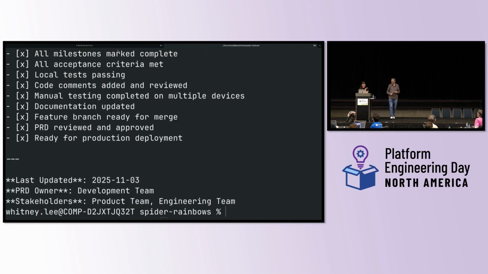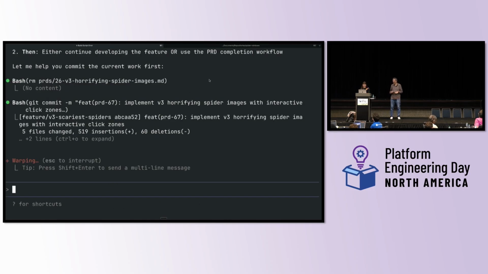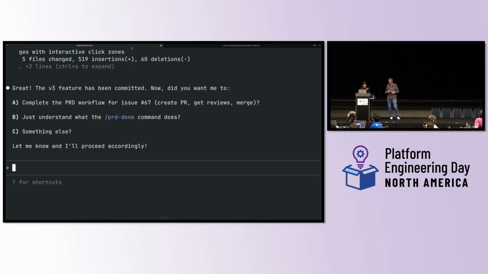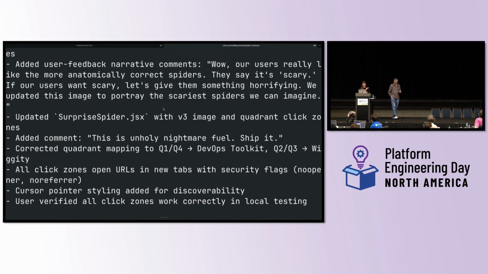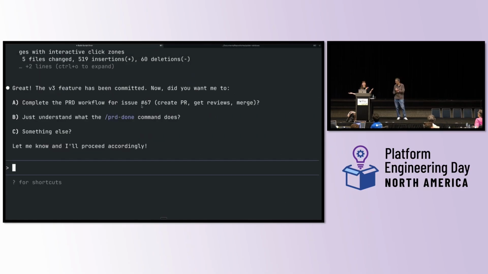So I want to go over the PRD. I guess. Too late. PRD has been committed to complete the PRD workflow. Cool. So, wow, that was fast. So the PRD looks something like this. Right now we're running it through GitHub. Do you know what? I'm going to skip ahead. I baked an error in there because I wanted to demo something else. So there's something wrong with the Kubernetes deployment. I want you to remediate with the MCP tool.